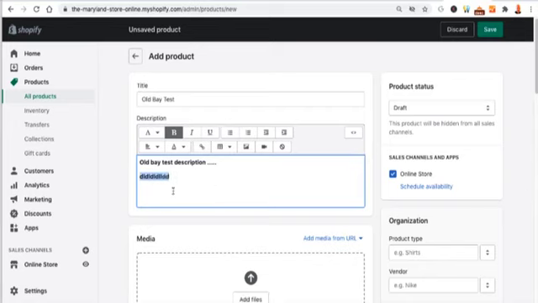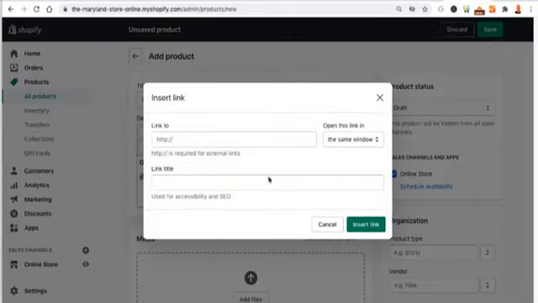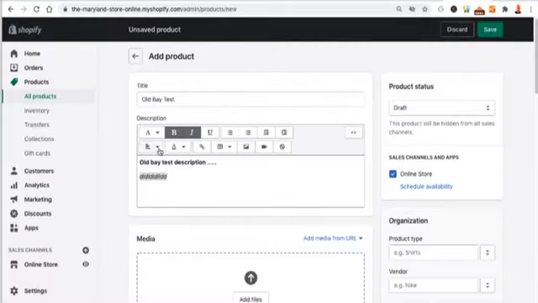Unbold it. You could link it, italicize it. If you wanted to link it to something else, you could. You got to know what the link is to paste it in there. You could justify it left, right. You can make it bullets if you want. You can play around with that. And there's some other items here.